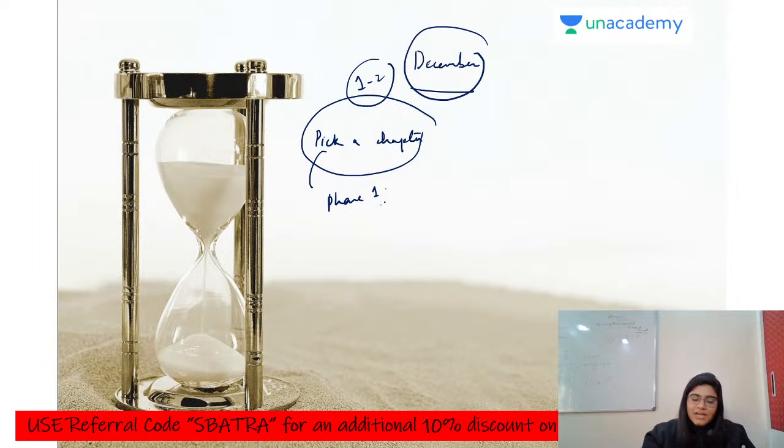Because the content is also high in those phase 1 chapters, right, and more number of questions will definitely come, right. So you have to pick phase 1 chapters, and you have to complete stage 2 for each and every chapter. You have to start with stage 2. If you are done with stage 2, that means if you have revised the content after a month or 45 days, then there is no need of stage 2. You can directly go to stage 3, okay.